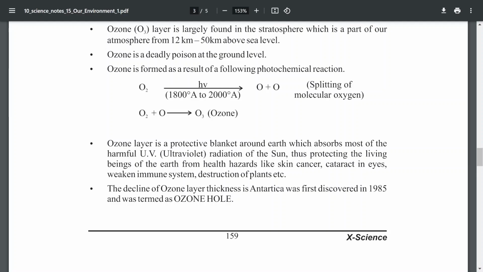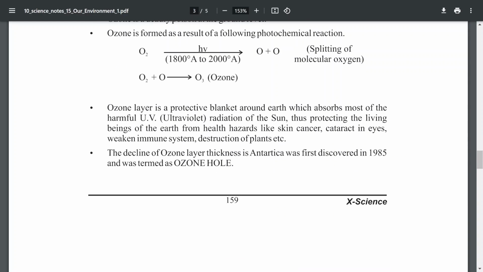It causes skin cancer, cataract in the eyes, a weakened immune system, destruction of plants, and skin problems in many animals. The decline of ozone layer thickness in the Arctic was first discovered in 1985 and termed the ozone hole. Nowadays people in Australia suffer because of this ozone depletion.